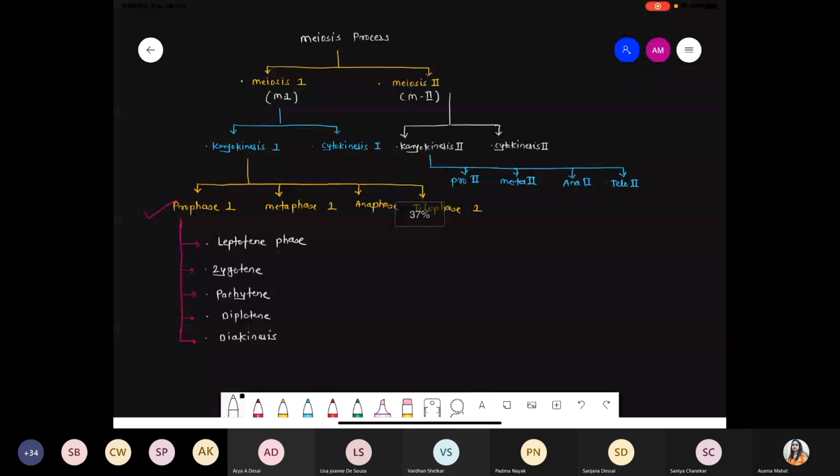So from this point of view, we have to discuss all the information about meiosis 1, that is reductional division, and meiosis 2, that is equational division. Meiosis 1 undergoes karyokinesis 1 followed by cytokinesis 1.